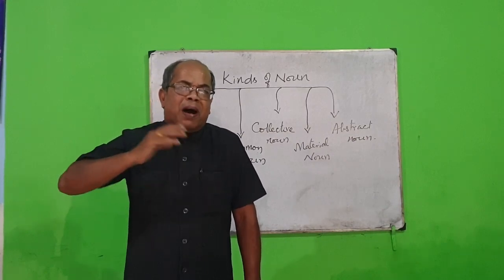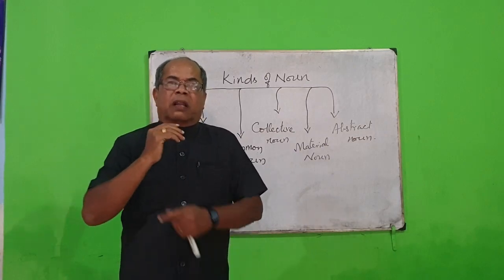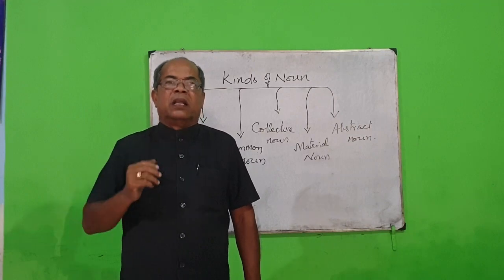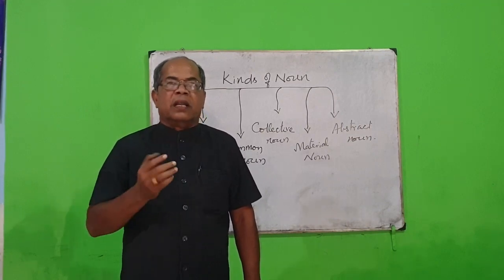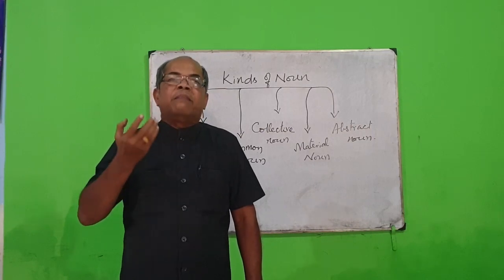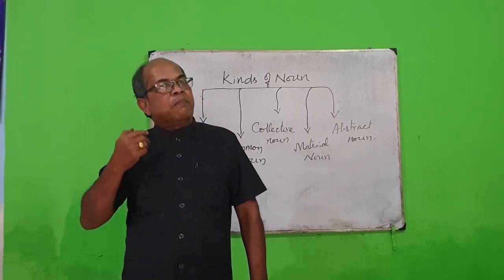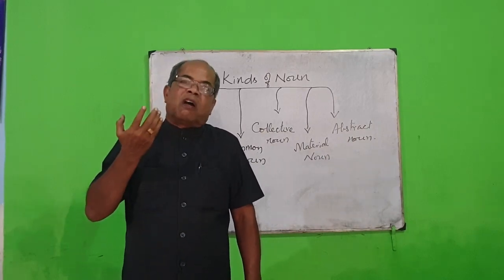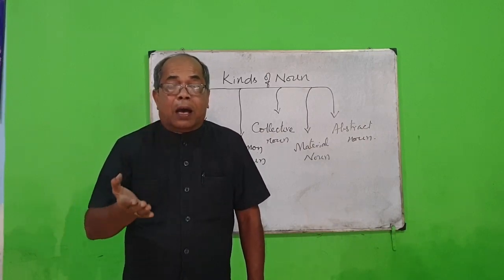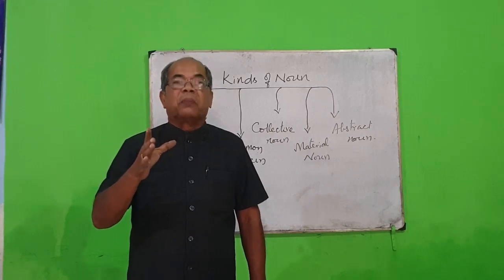So names of persons, names of rivers, names of mountains, names of peaks, names of oceans, names of seas, names of countries, names of continents, names of plains, names of plateaus, names of planets, names of hill stations, all can be put into proper noun.